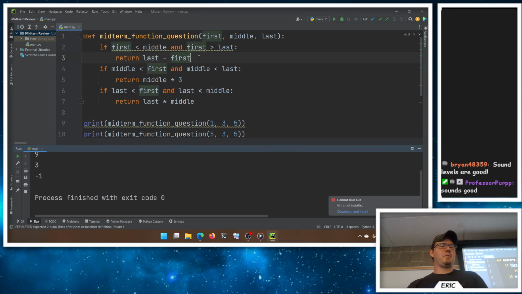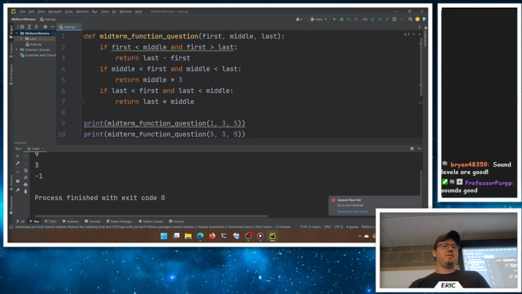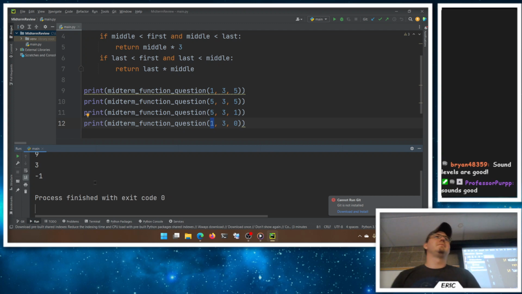So none, because there was no result. Otherwise, this is where middle is the least, so middle times 3 is 3 times 3. This is where last was the smallest, last times middle was 3. And then if first is less than middle, but greater than last, we get last minus first, -1. I think those ones check out. Again, it's a nonsense function. I want it to be something you can't Google, yeah?